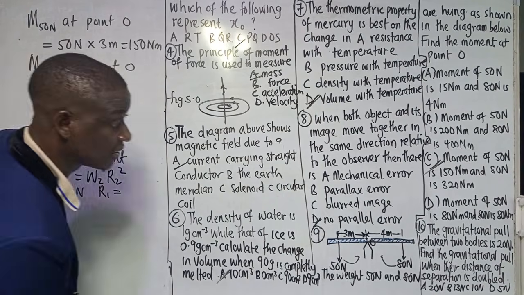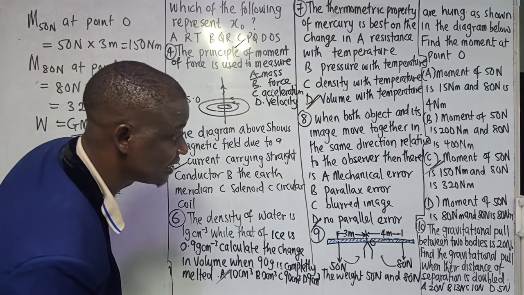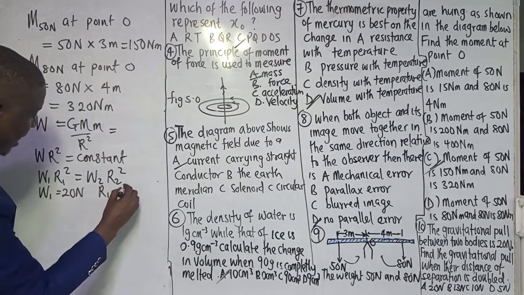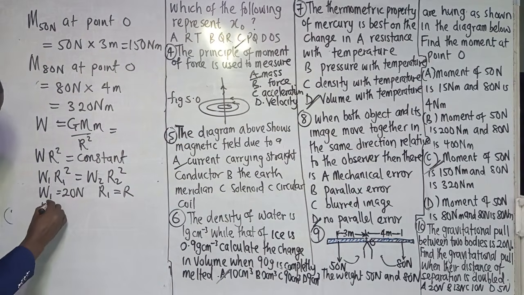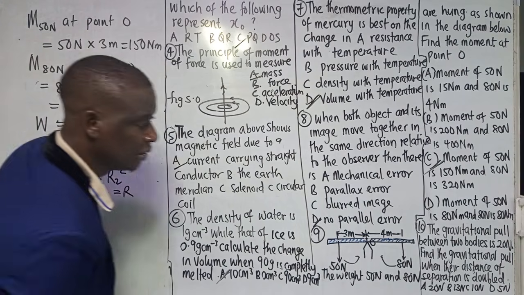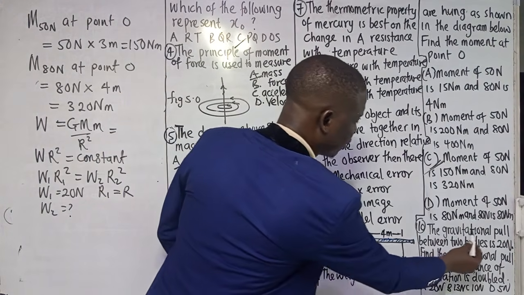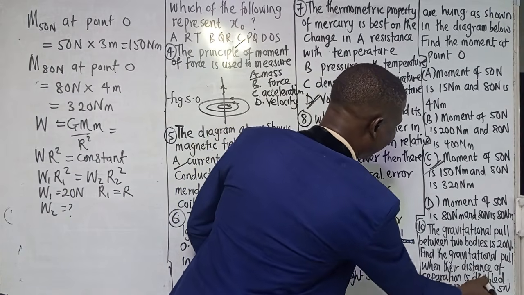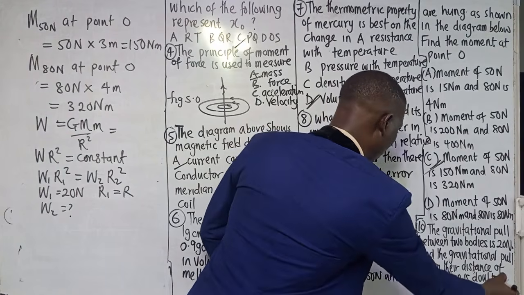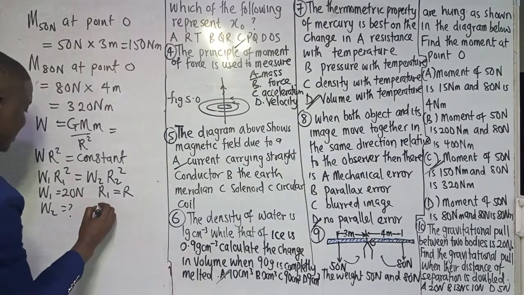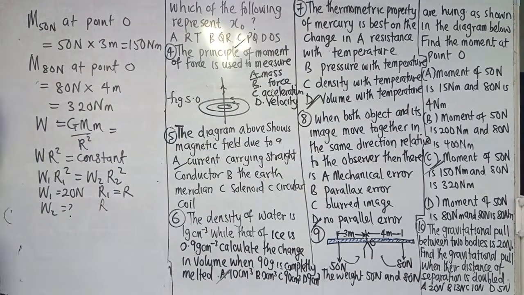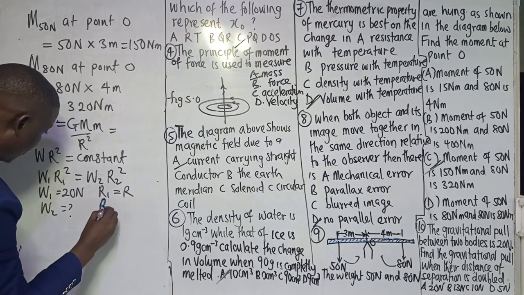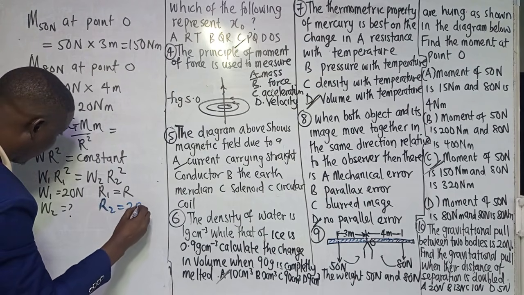R1 is the distance apart, which we are not given, so let's say R. W2 will be dash. The gravitational pull between two bodies is 20 Newton; find it when the distance of separation is doubled. So R2 is now doubled, that's 2R.